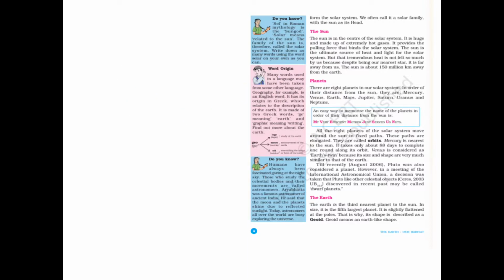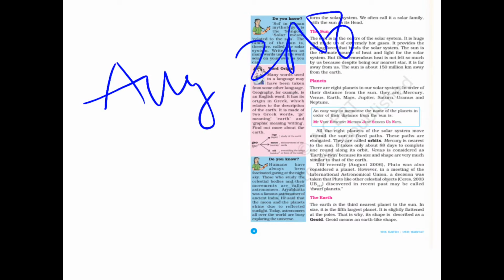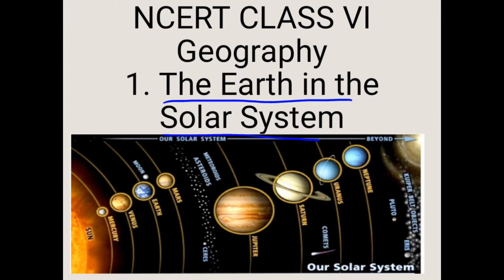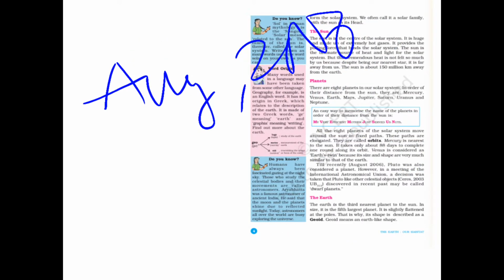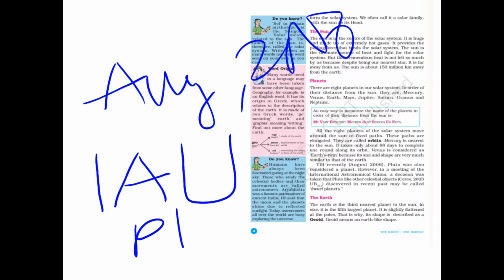Now up to August 26, 2006, we had Pluto also as our planet. Now you see here Pluto. This was also considered a planet, but in August 2006, in a meeting of the International Astronomical Union, IAU, took a decision that Pluto is not a planet.